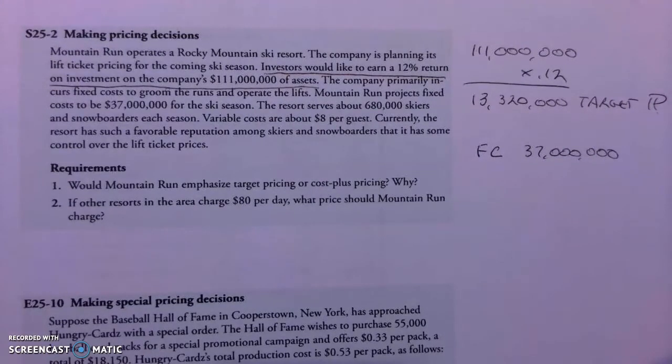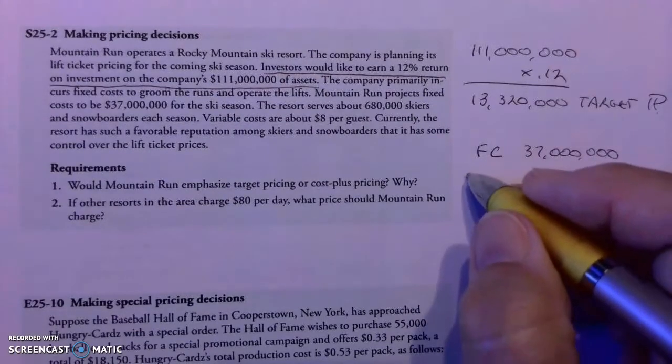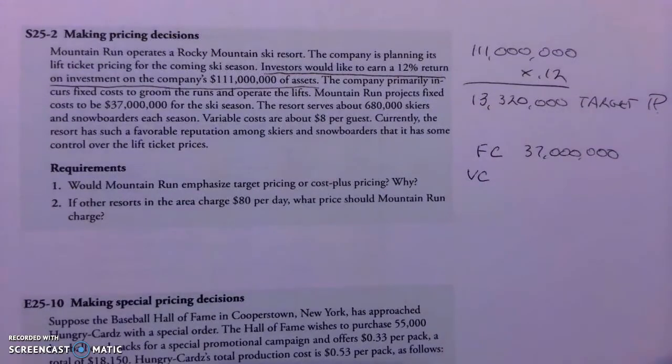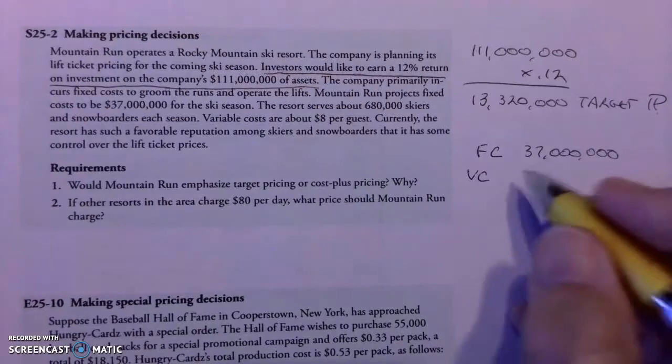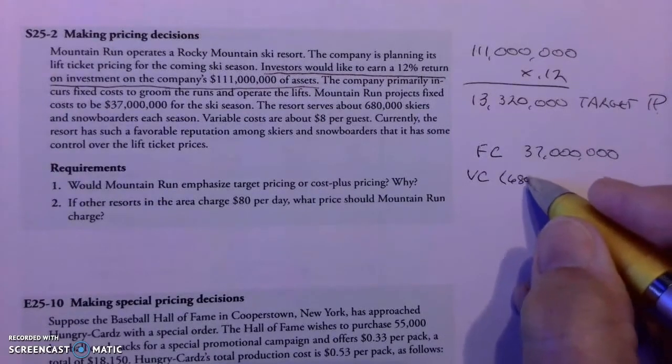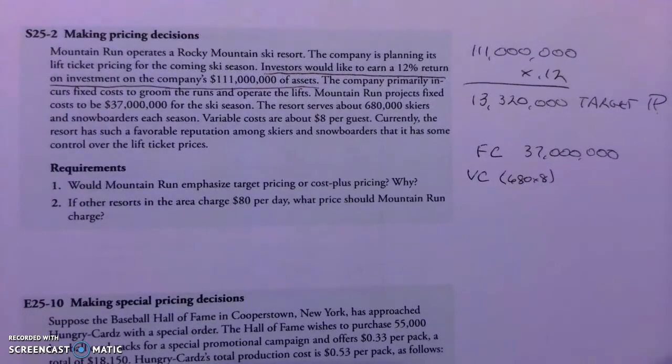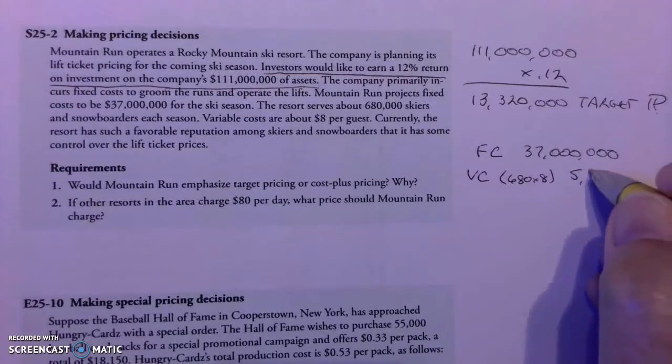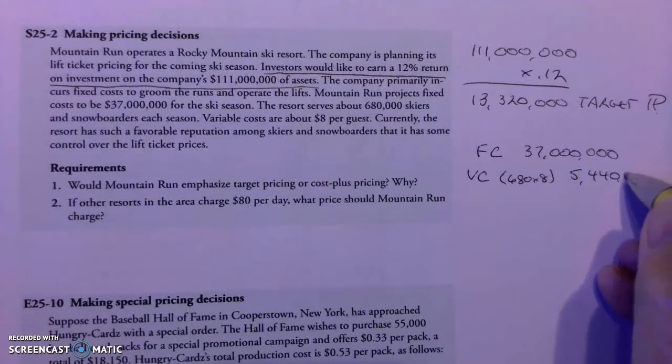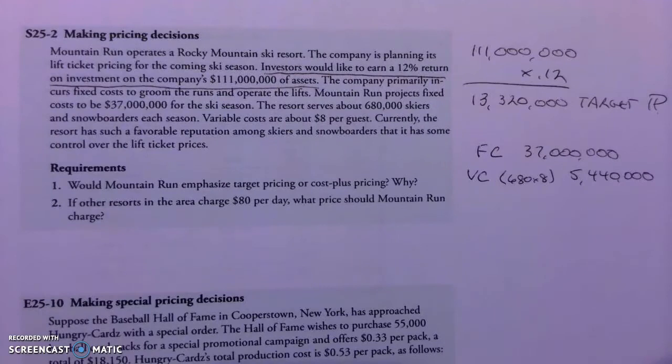The resort serves about 680,000 skiers and snowboarders each season. Variable costs are $8 per guest, so I've got 680 times $8. Variable costs are 5,440,000. Okay. So I've got fixed costs and variable costs to cover.